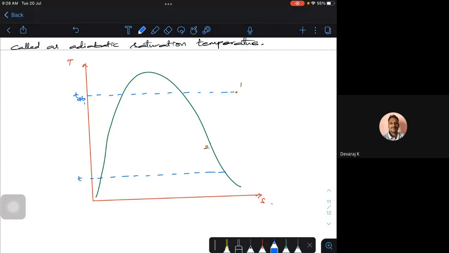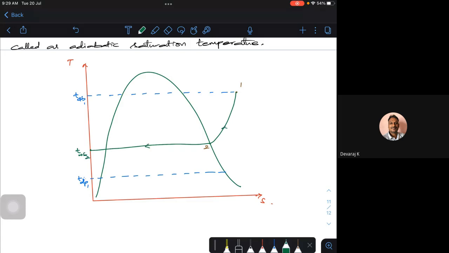This is your dry bulb temperature 2. Okay, so dew point temperature. This is not dry bulb. This is dew point temperature. This is your dew point temperature 1. Now, what will happen if I try to go from 1? I'll be going like this. So this particular point will be your adiabatic saturation temperature.